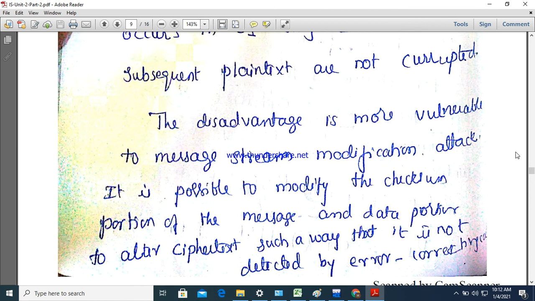So here the output feedback is vulnerable to the message stream modification attack, in which the data is modified and the checksum is also modified such that it will not be detected by any error detection or correction algorithms. So that is the main disadvantage of this output feedback mode.